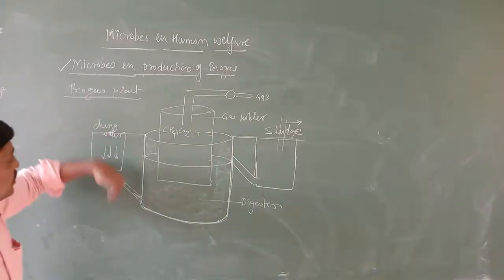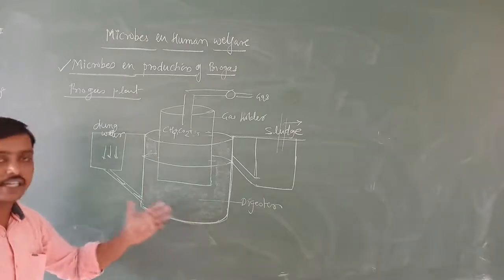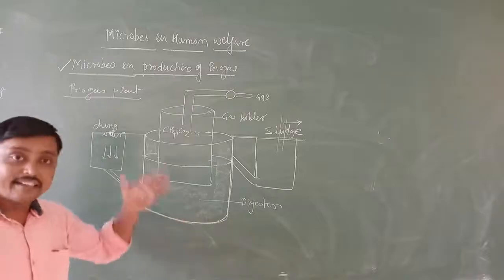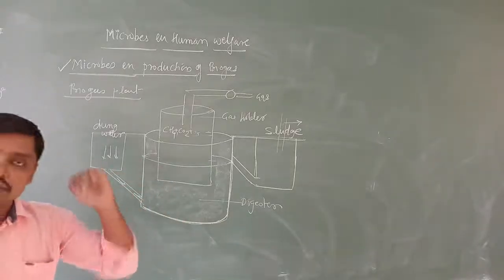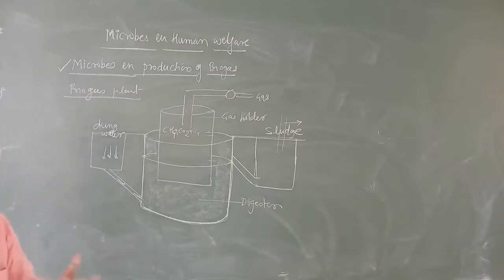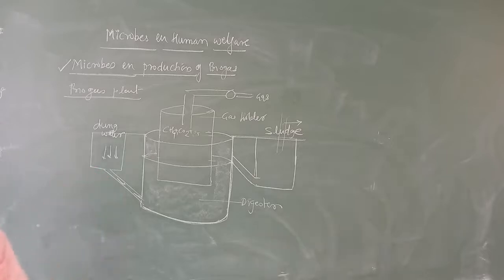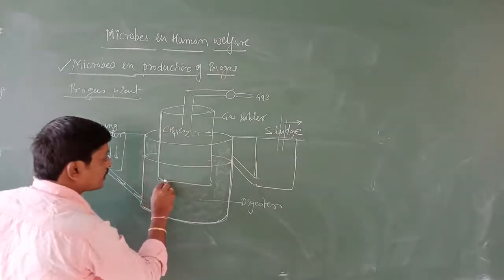What do we do? We feed the cow dung. In this digester, or this concrete tank, we put this bio waste. When the bio waste is put in, collectively we call it a slurry of dung and cow. And dung we put in. And on that slurry, what are we going to get? We are going to get one cover.